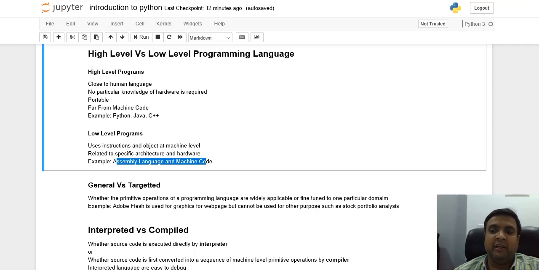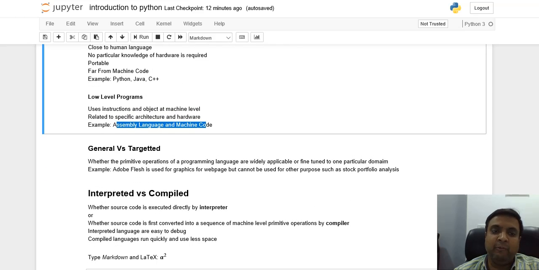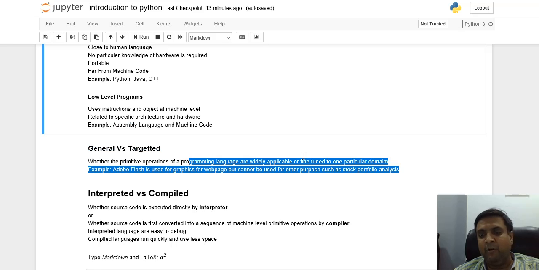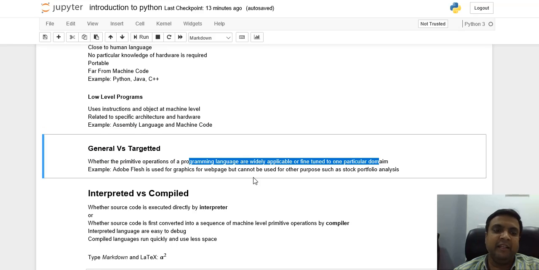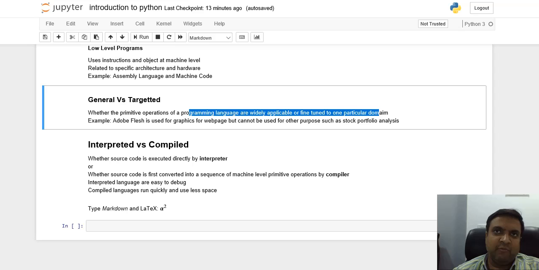They are close to human language. We can understand it very well by reading it. But low level programs use instructions written at the machine level. Next, general versus targeted: whether the primitive operations are widely applicable or fine-tuned to one particular domain. For example, Adobe Flash is used for graphics for web pages but cannot be used for purposes like stock portfolio analysis. A general language like Python can be used in multiple areas for multiple purposes. So there is a difference between general and targeted languages.